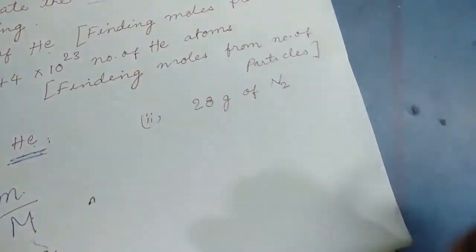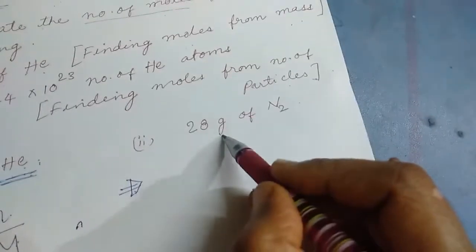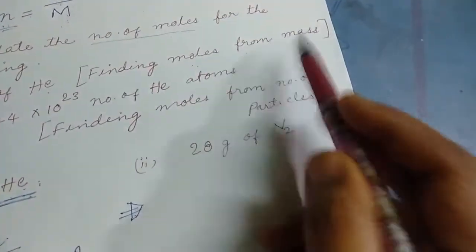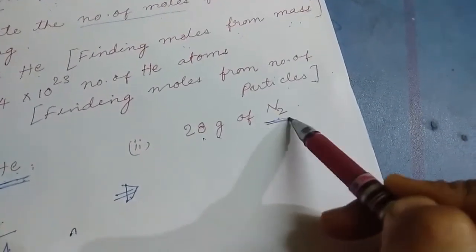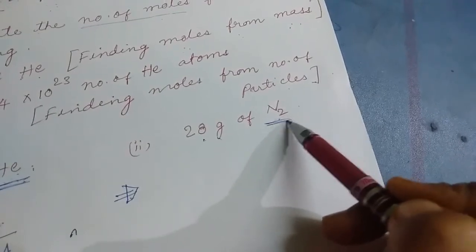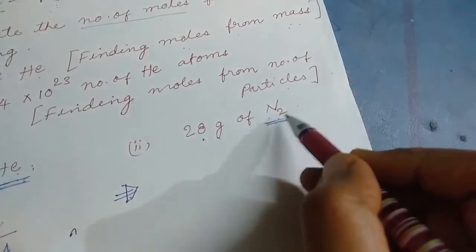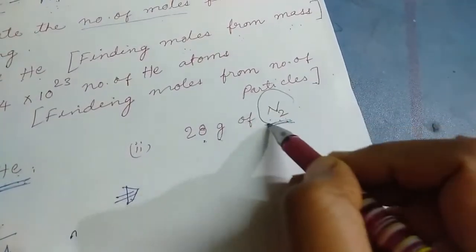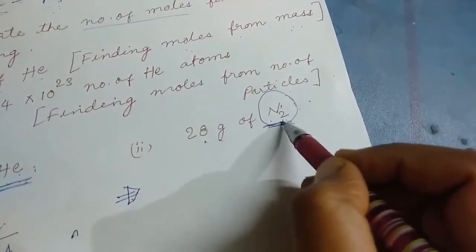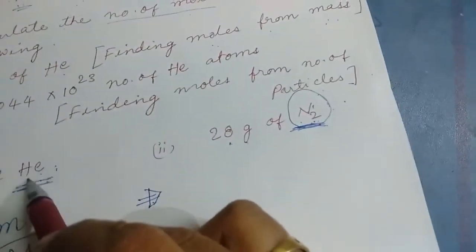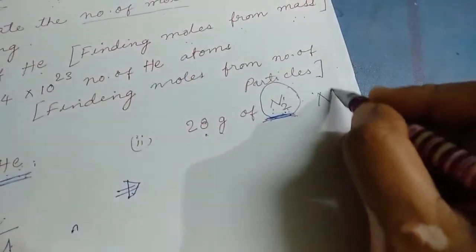Let us solve one more. We are again finding moles from mass. Mass of nitrogen is given. Is this an element or a compound? It's an element, because we have the same atoms, 2 atoms of nitrogen here. You have to see the question very carefully. Here it was He, an atom. Here it is N2. Sometimes it will be only N given.